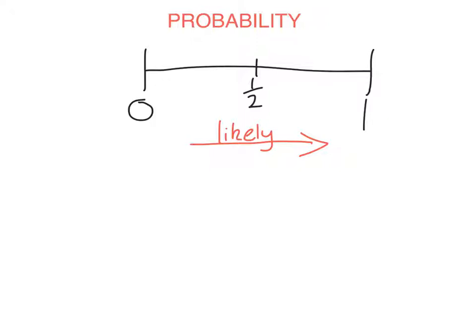At the right-hand extreme of 1, an event we say is certain. An event with probability 1 is certain. If we assign to it the number 1, it means that event is certain. Of course, if we assign the number half, then it's an even chance. It's just as likely to occur as it is to not occur. And an event to which we assign the number 0 is impossible. There is absolutely no way it can happen.